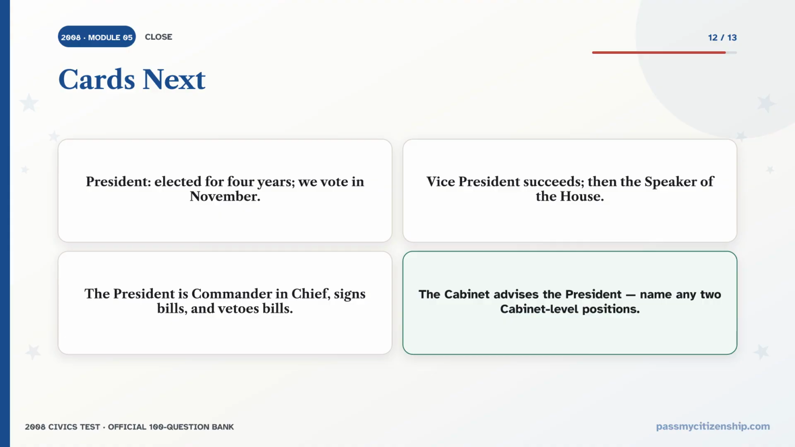Summary: the president is elected for 4 years, and we vote in November. If the president can no longer serve, the vice president becomes president. If both cannot serve, the Speaker of the House is next. The president is commander-in-chief, signs bills into law, and can veto bills. The cabinet advises the president. You should be able to name 2 cabinet-level positions.